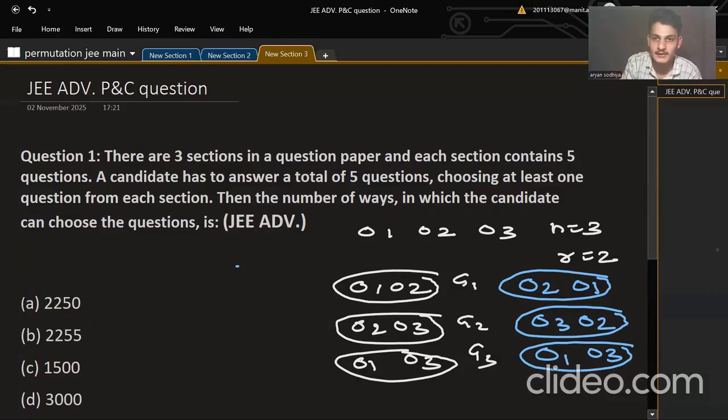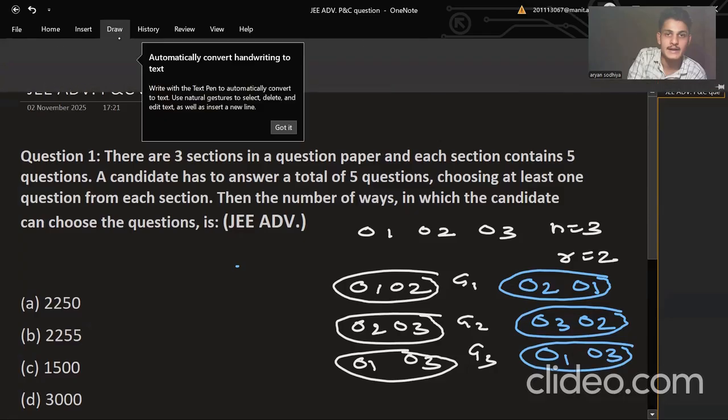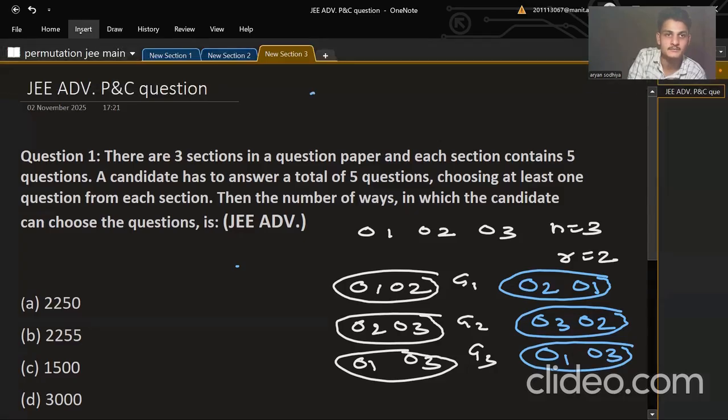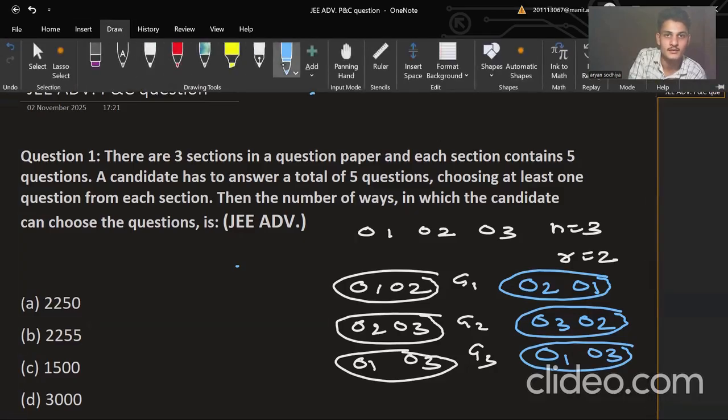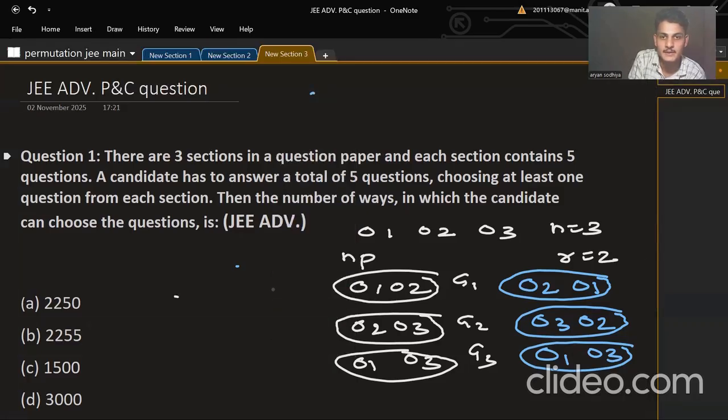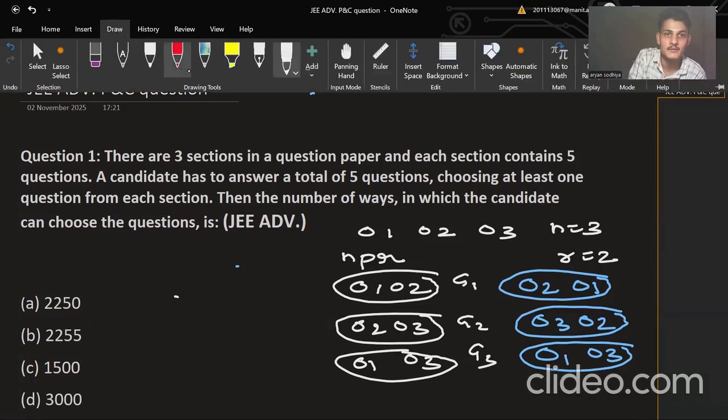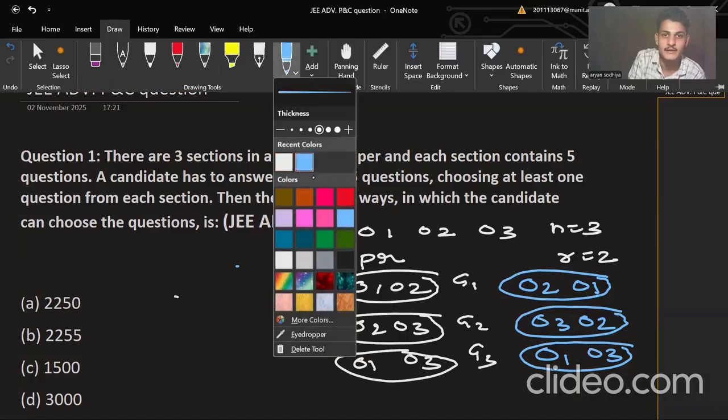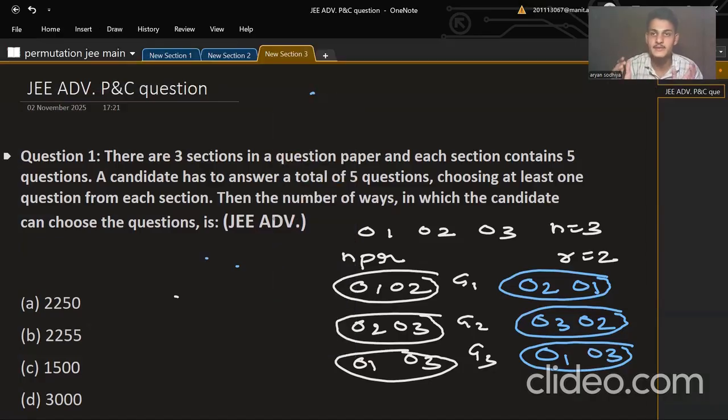In those scenarios, these are considered different. So for finding where order does not matter, we use the formula nCr. But where order does matter, like if I need to find the total arrangements of groups as well.